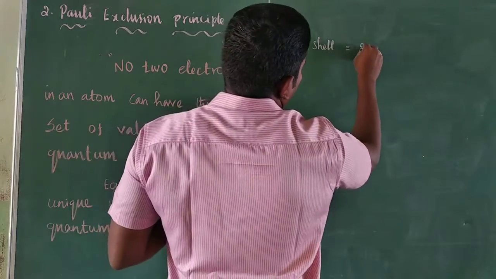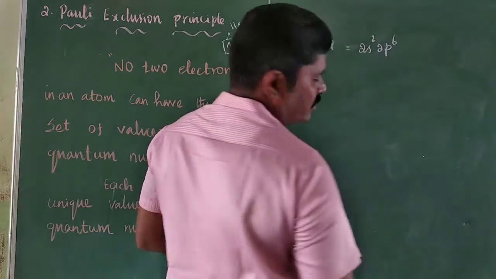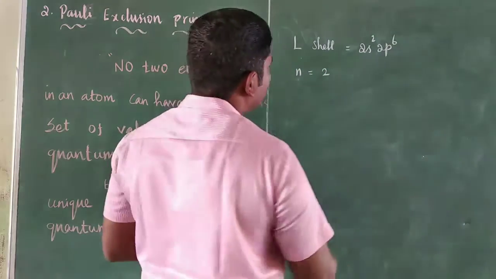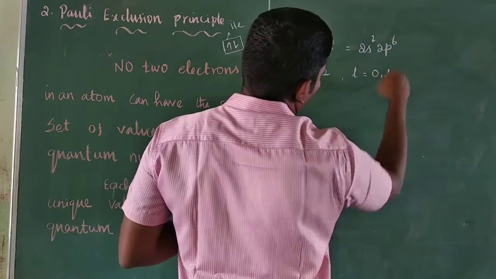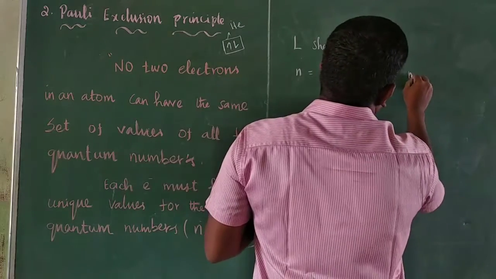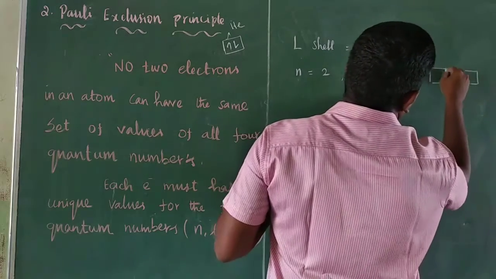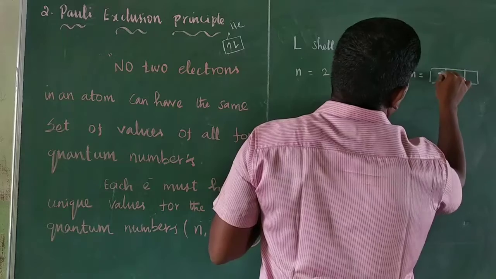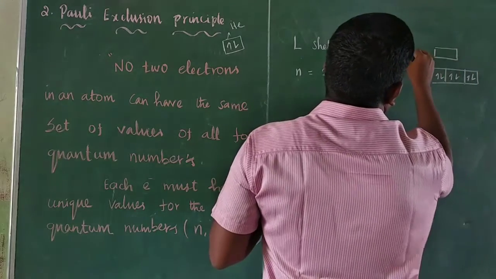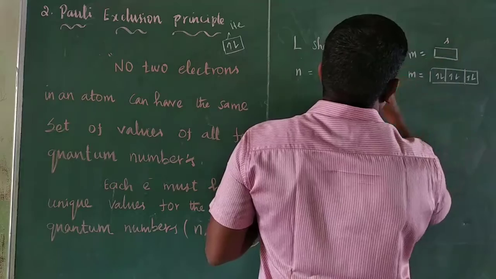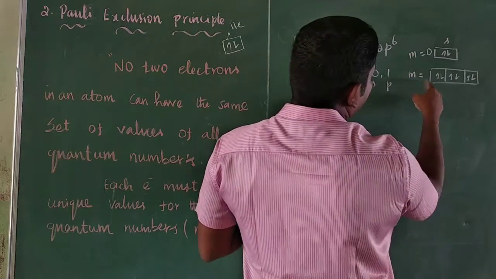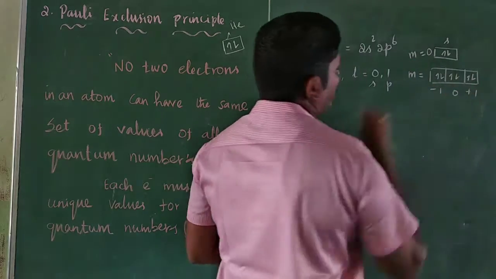L cell: 2s2 and 2p6. For n equal to 2, L equals 0 and 1: 0 is the s orbital, 1 is the p orbital. m equal to 0 in the s orbital, so m equal to -1, 0, +1 in the p orbital.